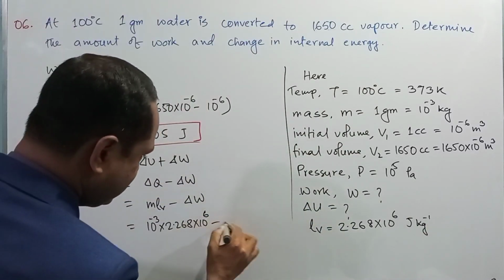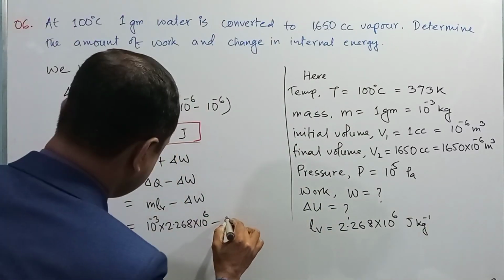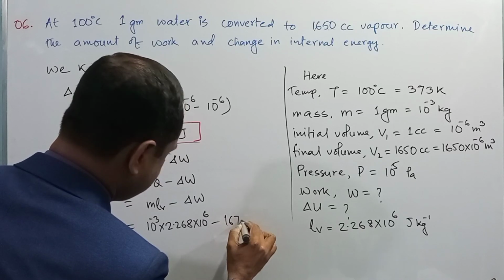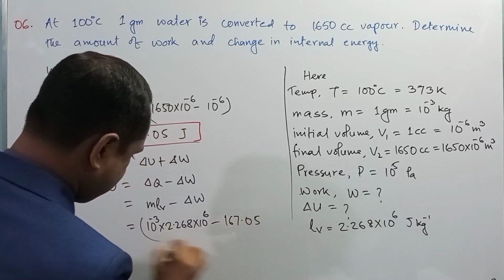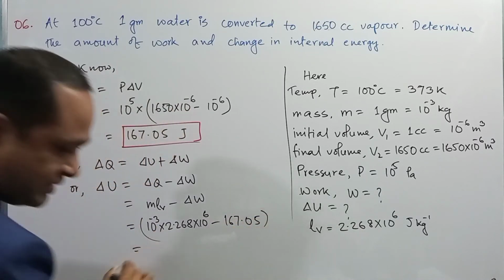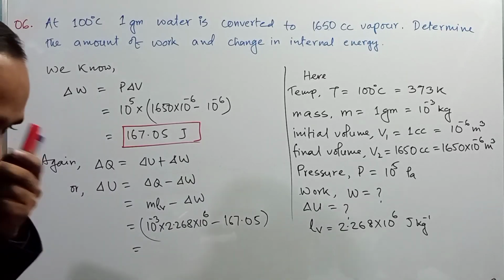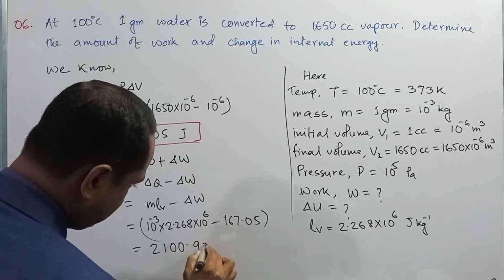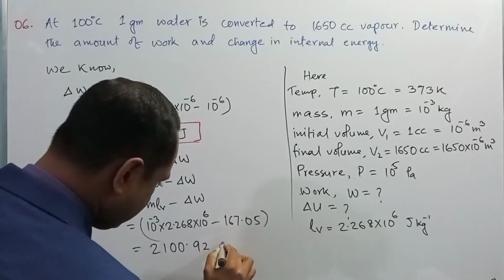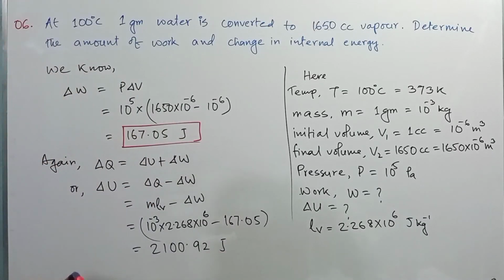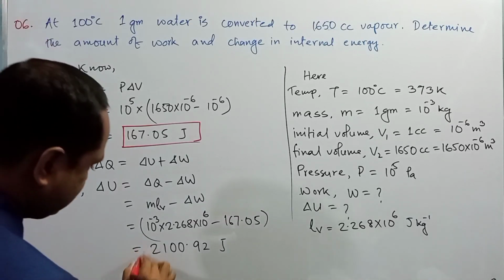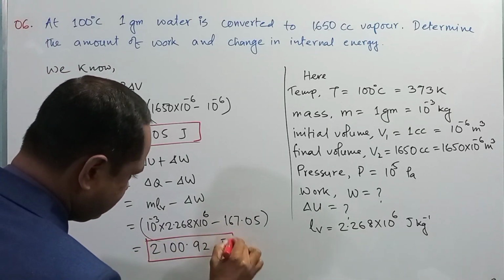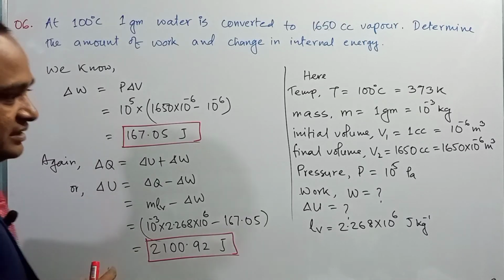Okay. So minus del W, that is 167.05. So after the calculation, you will get 2100.92 joule. So this is the final answer, that is change in internal energy.